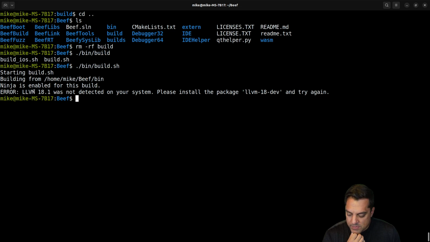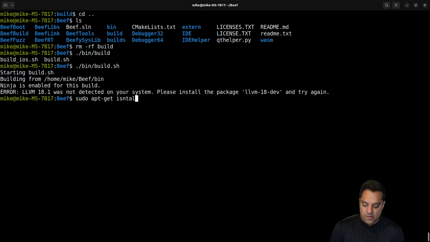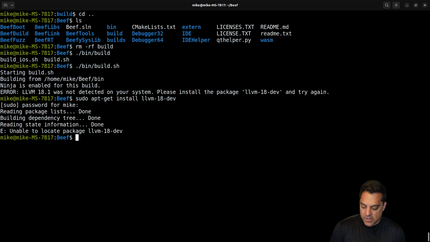Ninja is enabled for this build. Okay, error: LLVM 18.1 is not detected in your system. Please install this package to try again. Okay, sudo apt-get install. Interesting, it doesn't work with a newer version. But let's see if this works here. Okay, unable to find this package. Let's see if we can find it. It's probably like libLLVM or something.